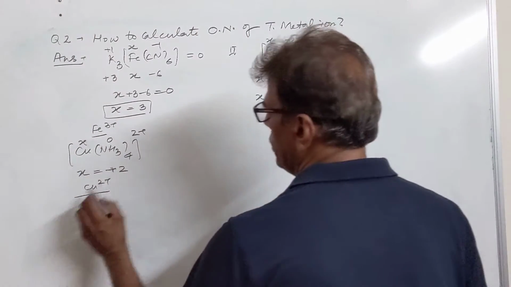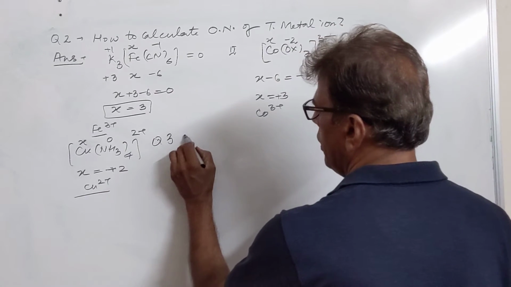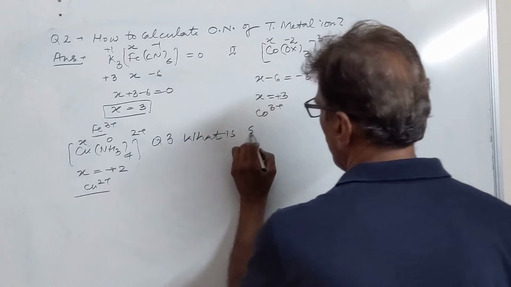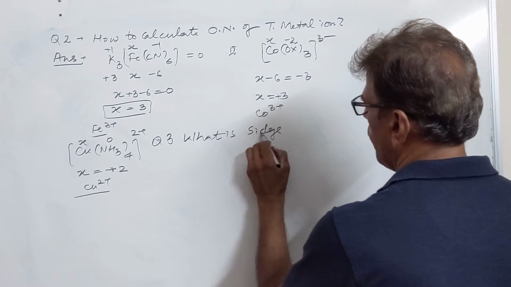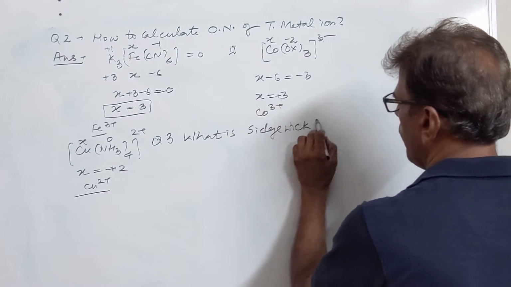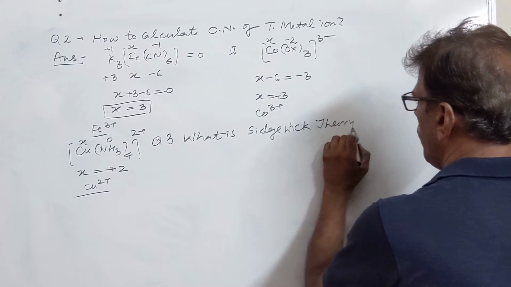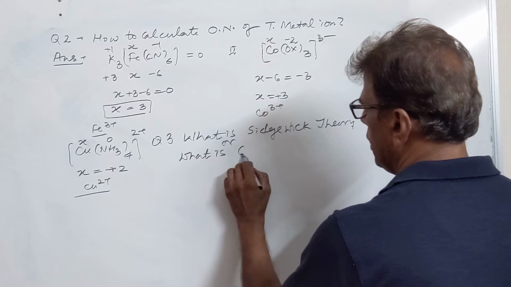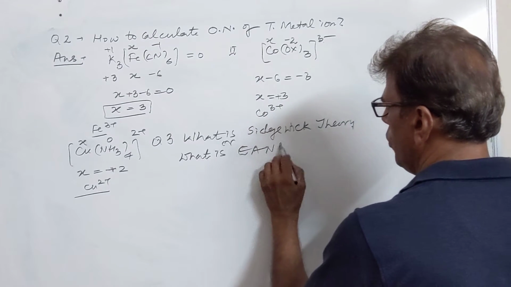Then we have the next question, question number 3. What is Sidgwick theory, or what is the effective atomic number rule?